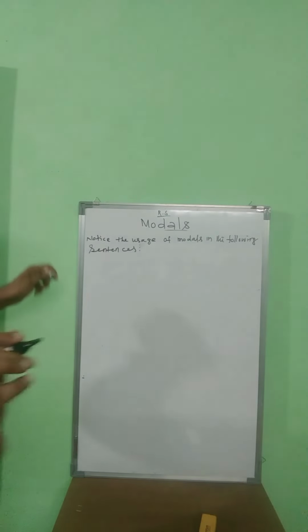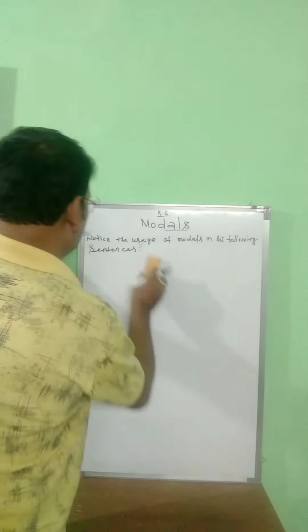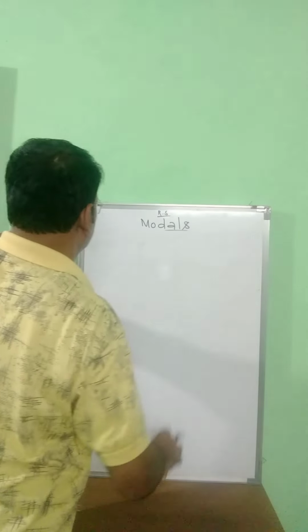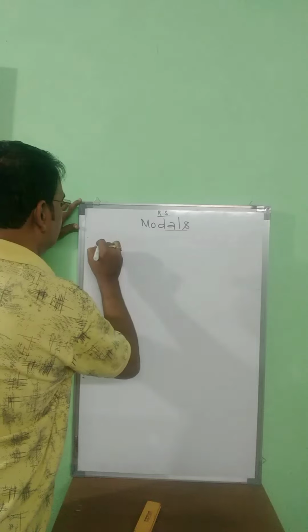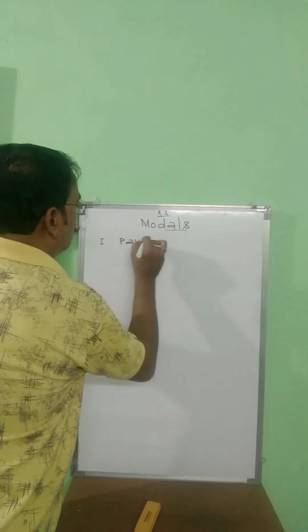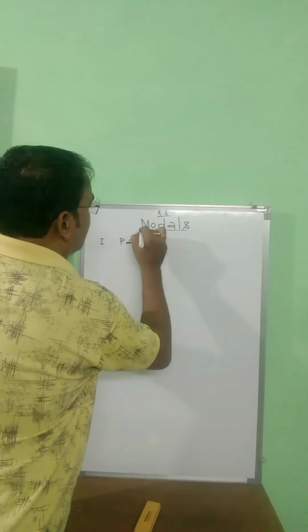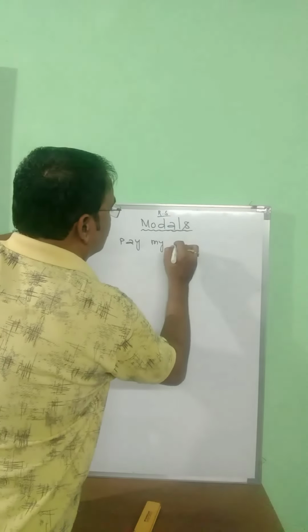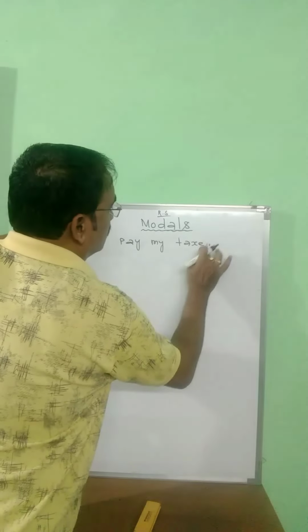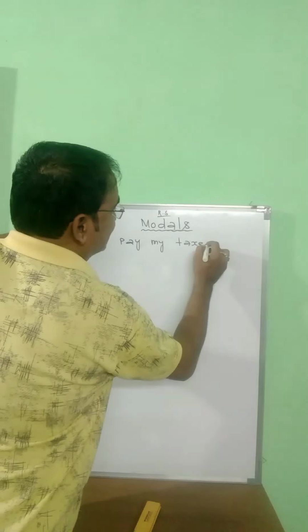Suppose I write an example. I pay my taxes.